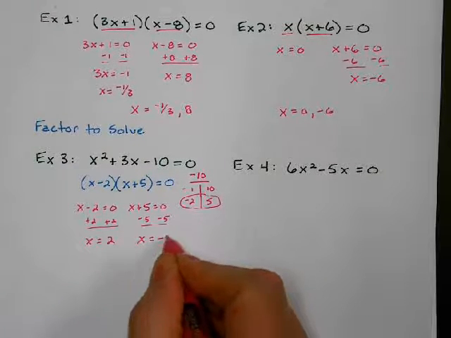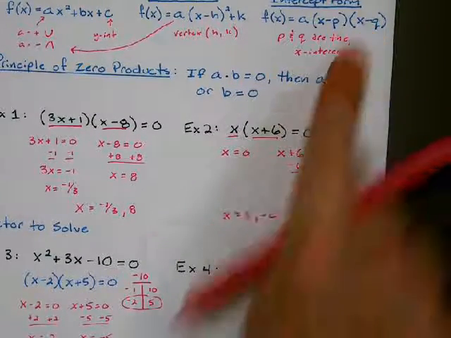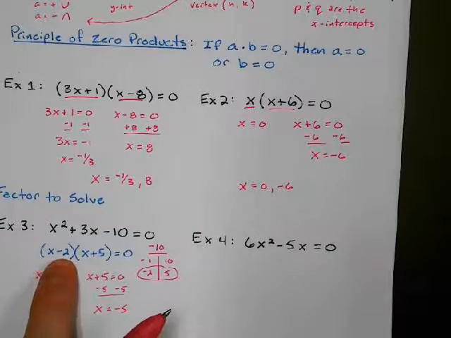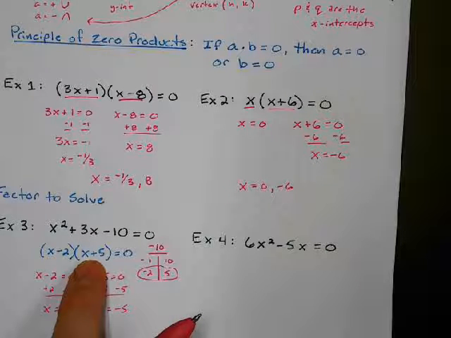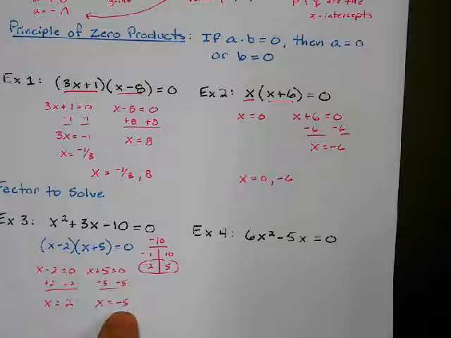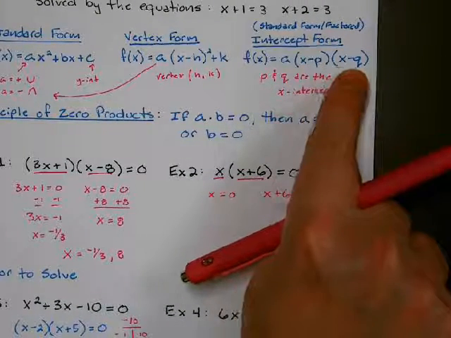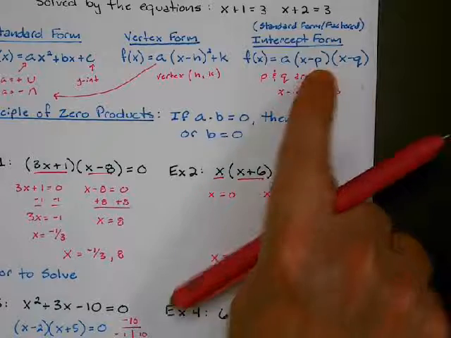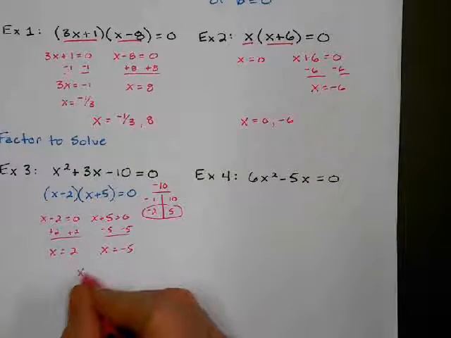You see how we're taking the opposites up here? So I'm not taking negative 2. That's not my answer. My answer is the opposite. It's positive 2. Here I've got x plus 5. My answer is not plus 5. It's negative 5. I'm taking the opposite. That's why in the formula it's x minus p and x minus q. So we take the opposite of those two. So there's my two x-intercepts. X could be 2 and it could be negative 5.